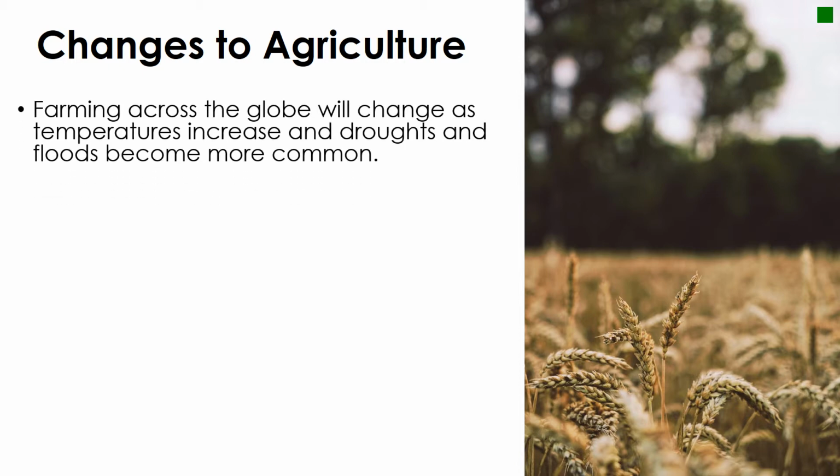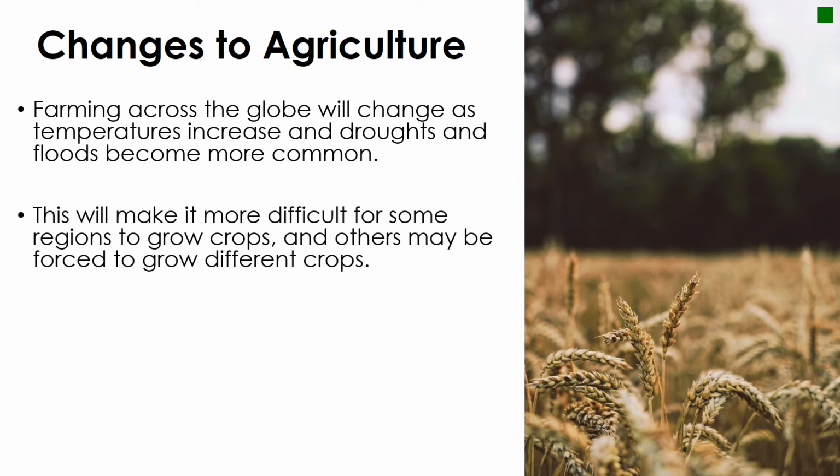And finally, changes to agriculture or farming. Farming across the globe in the future will change as temperatures increase and droughts and floods become more common. This will make it more difficult for some regions to grow crops, and others may be forced to grow different crops. For instance, in the UK, we may see increased yields of crops such as tomatoes or vine crops.